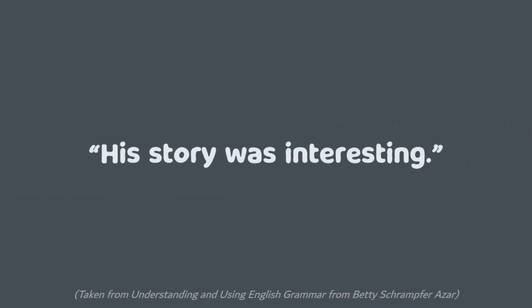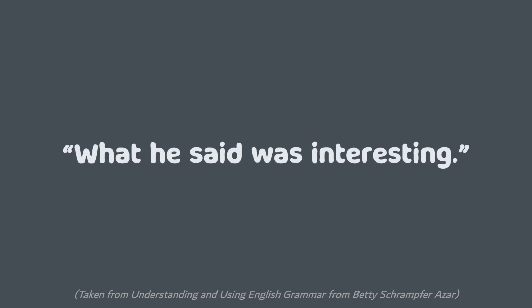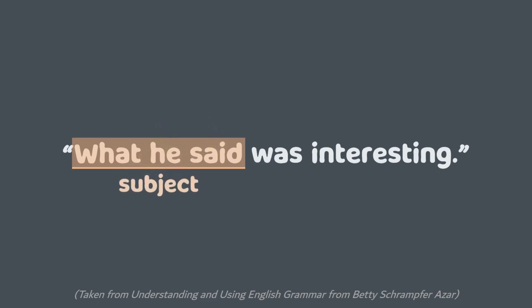His story was interesting. His story is a noun phrase acting as a subject in the sentence. What he said was interesting. What he said is a noun clause because it has a subject he and the verb said, and the clause acts as a subject in the sentence.